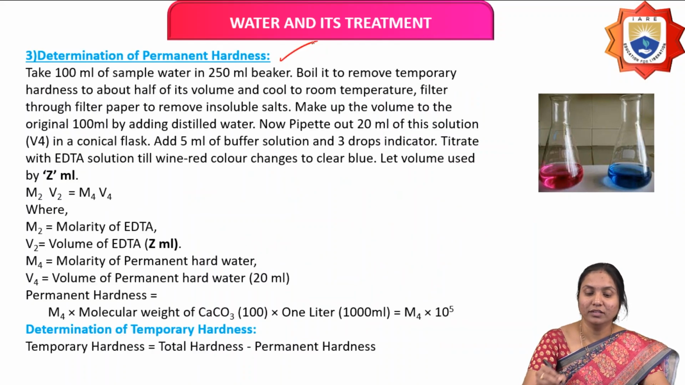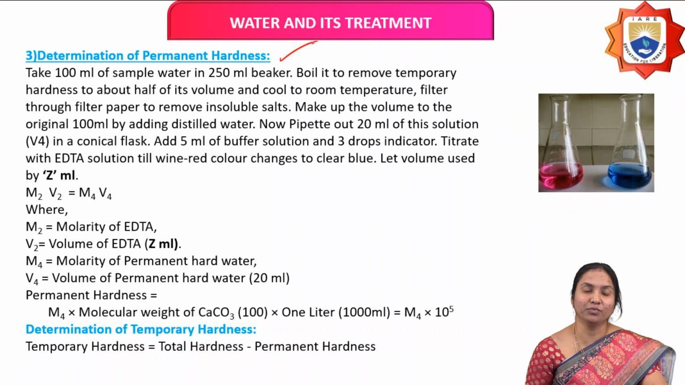Next, step 3: determination of permanent hardness of water. Permanent hardness of water means we first remove the temporary hardness. How can you remove temporary hardness of the given water? By boiling. During the boiling process, temporary hardness causing salts are converted into insoluble precipitates, which can be removed by filtration.